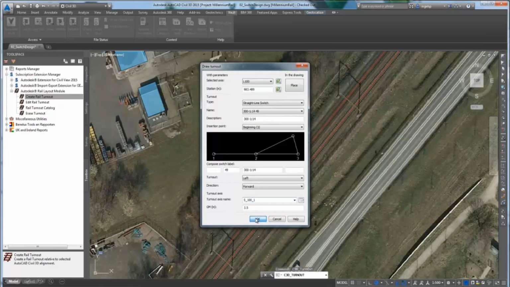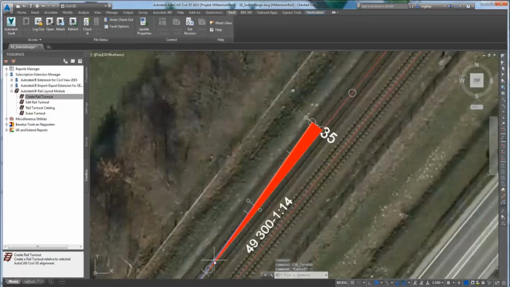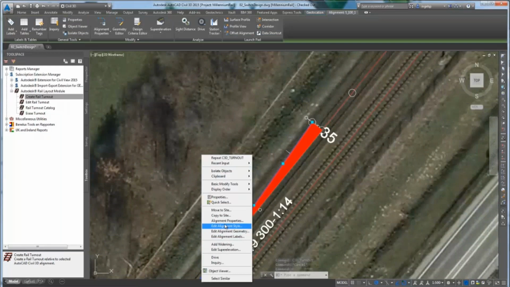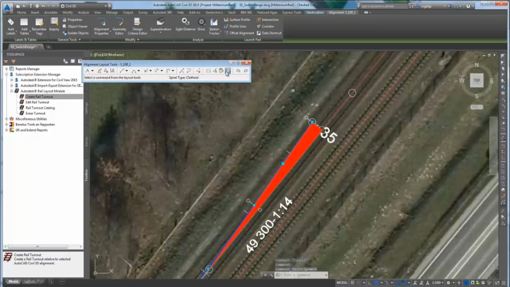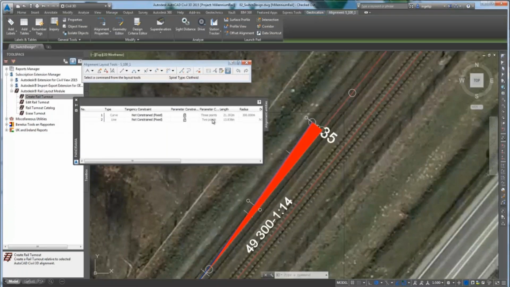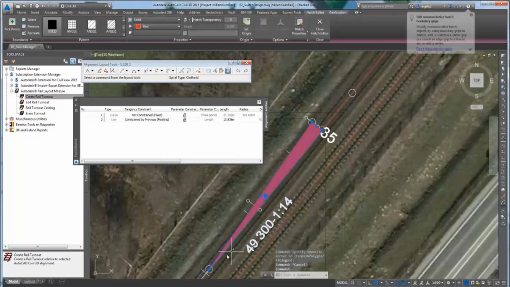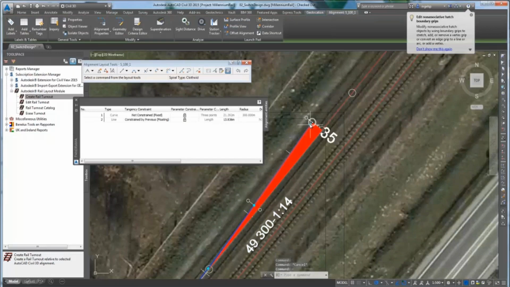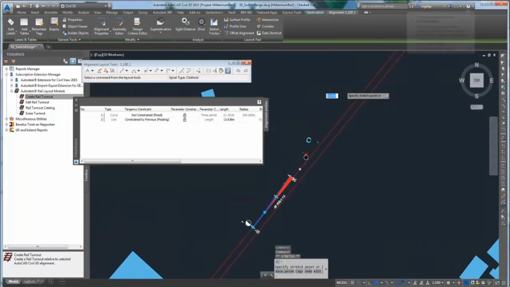So alignment design in Civil 3D has two crucial elements. One is, of course, alignment and profile design, but also crossovers and switches. Switches in the sense you have to switch a direction, or you want to take off from a terminal to another direction or a yard to another direction. Switches can be utilized. And if you want to move from one track to the other, you can use something called crossovers. So these three are being seen as some of the crucial elements in rail design as well, which can be applied to metro rail design.